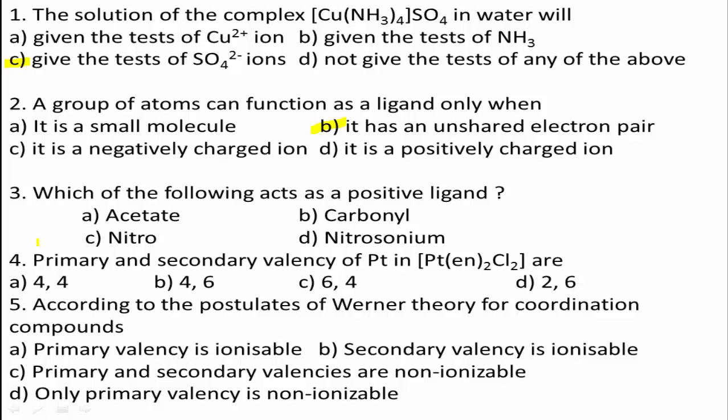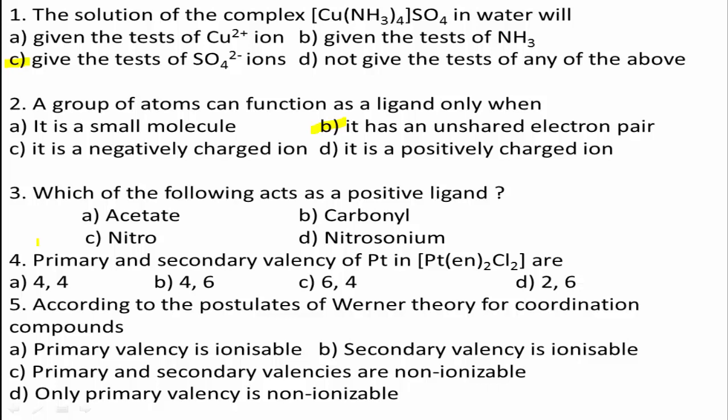Yes, when we observe the options given for this question, there is a nitrosonium ligand, NO+. It is one of the triple bonded bonds to a metal in a linear configuration. And we know CH3COO- means acetate, it is a negative ligand.